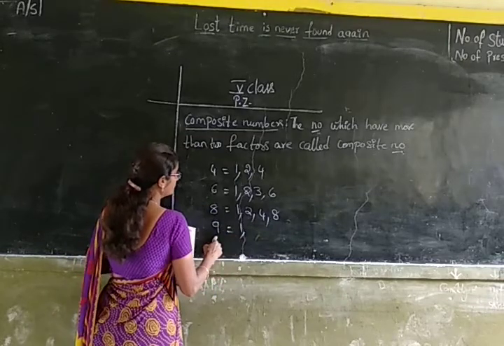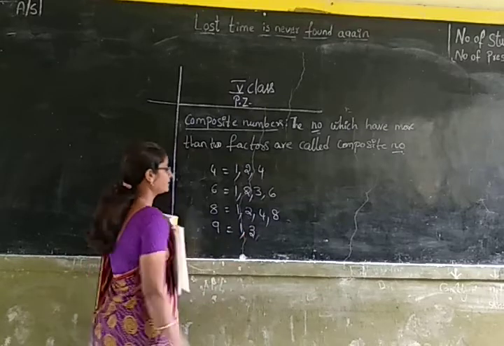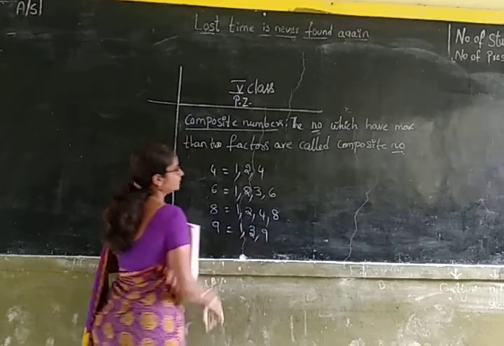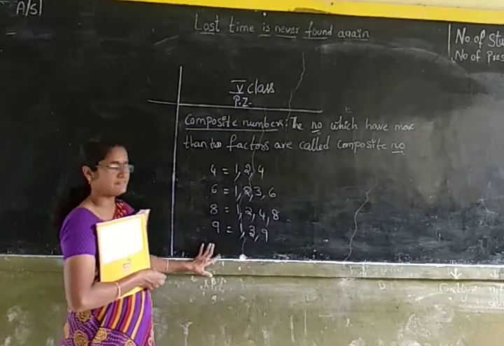Similarly, 9 is completely divisible by 1. 9 is completely divisible by 3. And 9 is completely divisible by 9. So these 3 are the factors of 9.